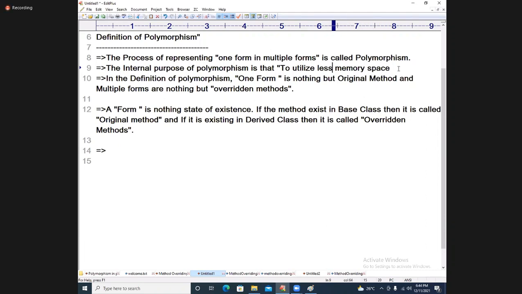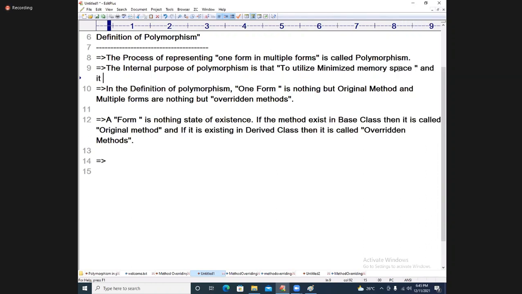Instead of less memory space, I can say to utilize minimized memory space, and it results in effective performance. I hope you are understanding what I am trying to tell. Right, students? Effective performance is provided because of this memory space.